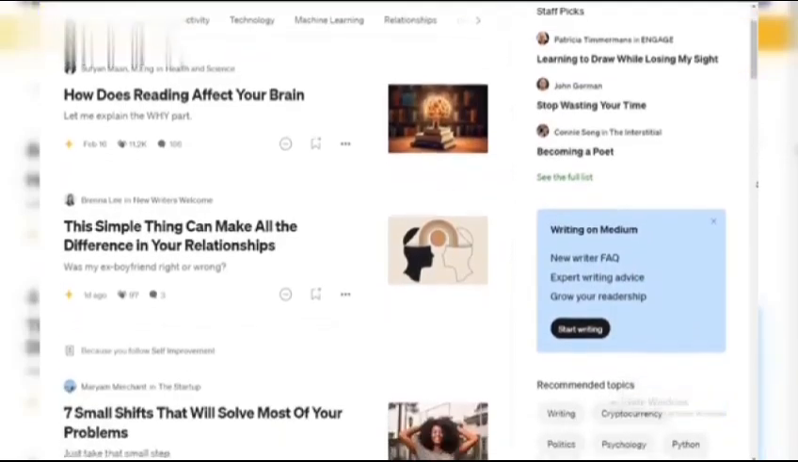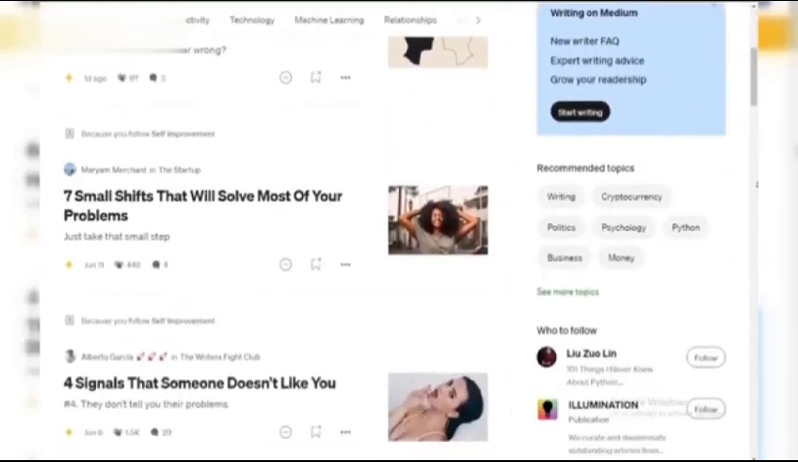Hey there, conquering the world of Medium, a fantastic platform to share your voice and connect with readers. Let's get started in just 60 seconds.